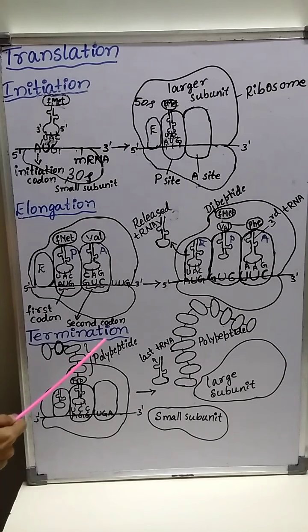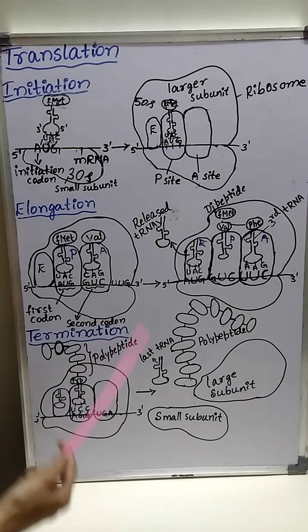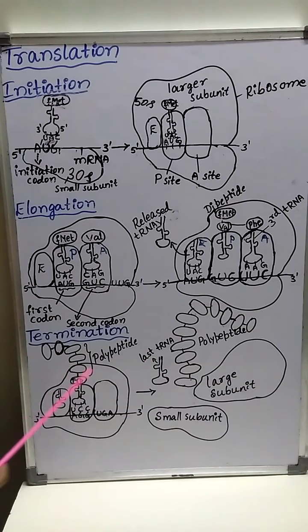As the process of elongation continues, the presence of any one of the terminator codons on mRNA signals the termination of the translation process, or it stops the process of translation. There are three terminator codons: UAA, UAG and UGA.